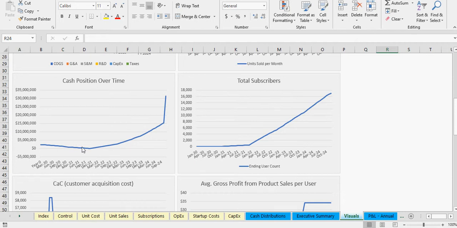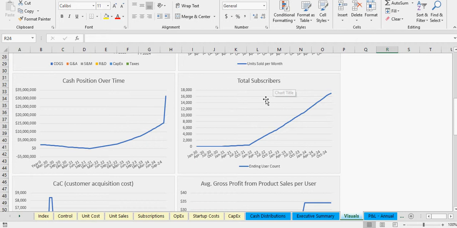Cash position over time, and you can see that goes right down to our $0. I already explained that. So you've got this much equity, you have a certain amount of activities that happen over time. This is what the cash flow looks like based on that, and we always know this always ties out to 0 because we're solving for the minimum cash requirement. And then you see from there we start actually making money, and the business can accrue some cash, and then you sell, and you got the big cash exit there.